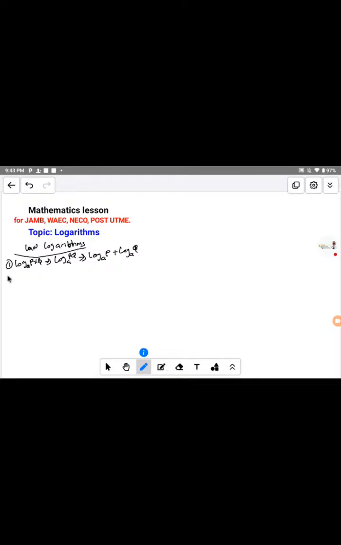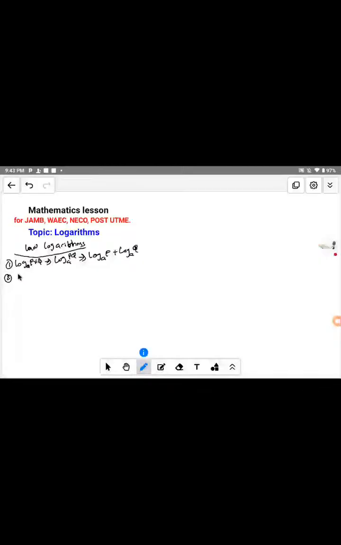So let's go to the second law. I would like to let you know, I'm talking about logarithm here, rather than indices. The second law is called the division law of logarithm.